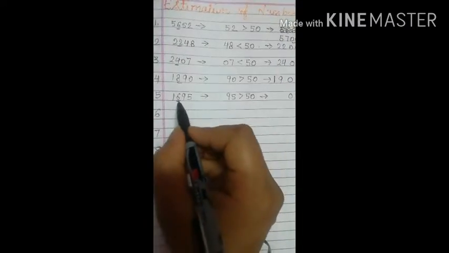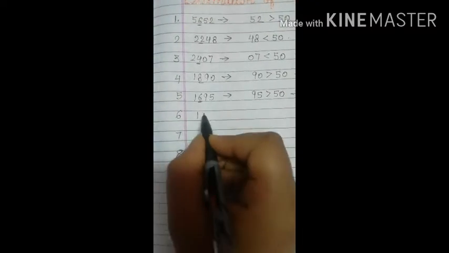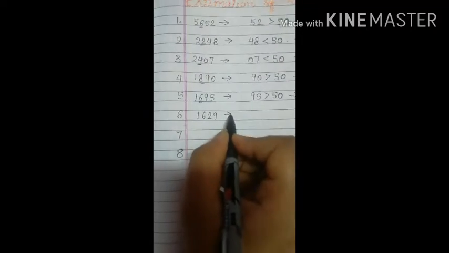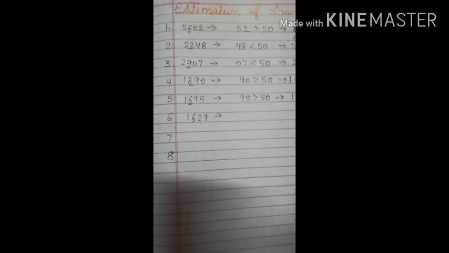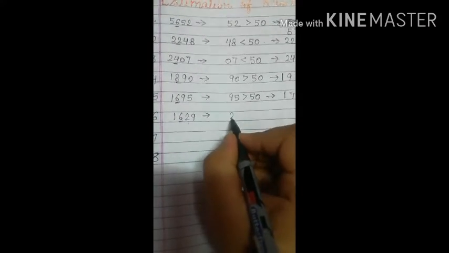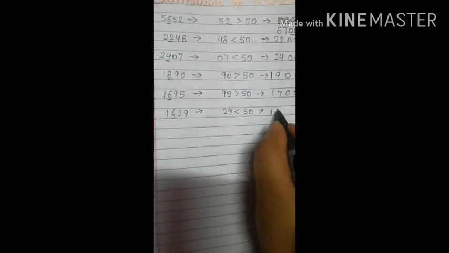These two digits will become 0 and we will add 1 to the number and it will become 1700, right. Then on 6th we have Tamil Nadu with 1629 cases. Again just look at the digit that is at the hundreds place, that is 6, right. Now again see the digits to the right of it are less than 50. So we will write down the number as it is and make the last two digits 0.